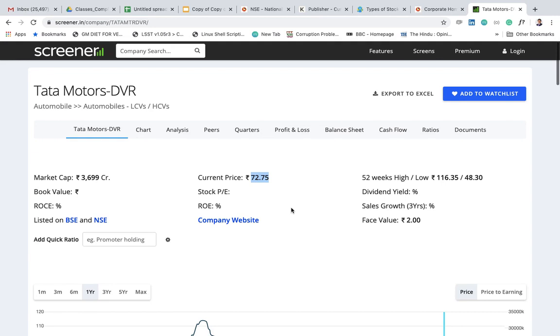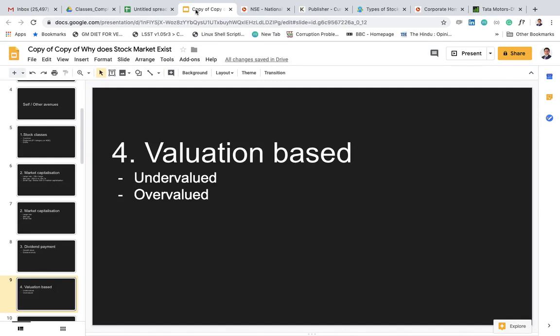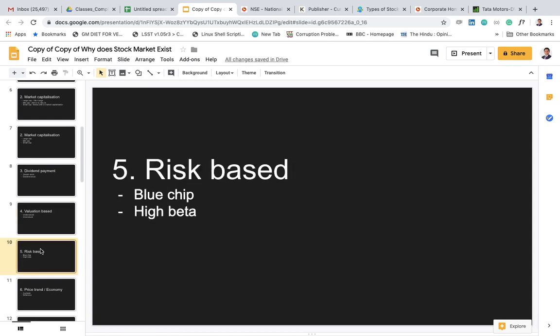This is an example, and as I say, valuation based classification is a very debatable topic. For one person, a stock may be overvalued, and that's why he's not buying it, and the same stock could be undervalued for another, who can go and buy it. Since calculating intrinsic valuation is very difficult and differs from person to person, I'm putting this as a debatable category. But yes, classification of stocks also gets done on valuation, where we say one stock is overvalued and another stock is undervalued.